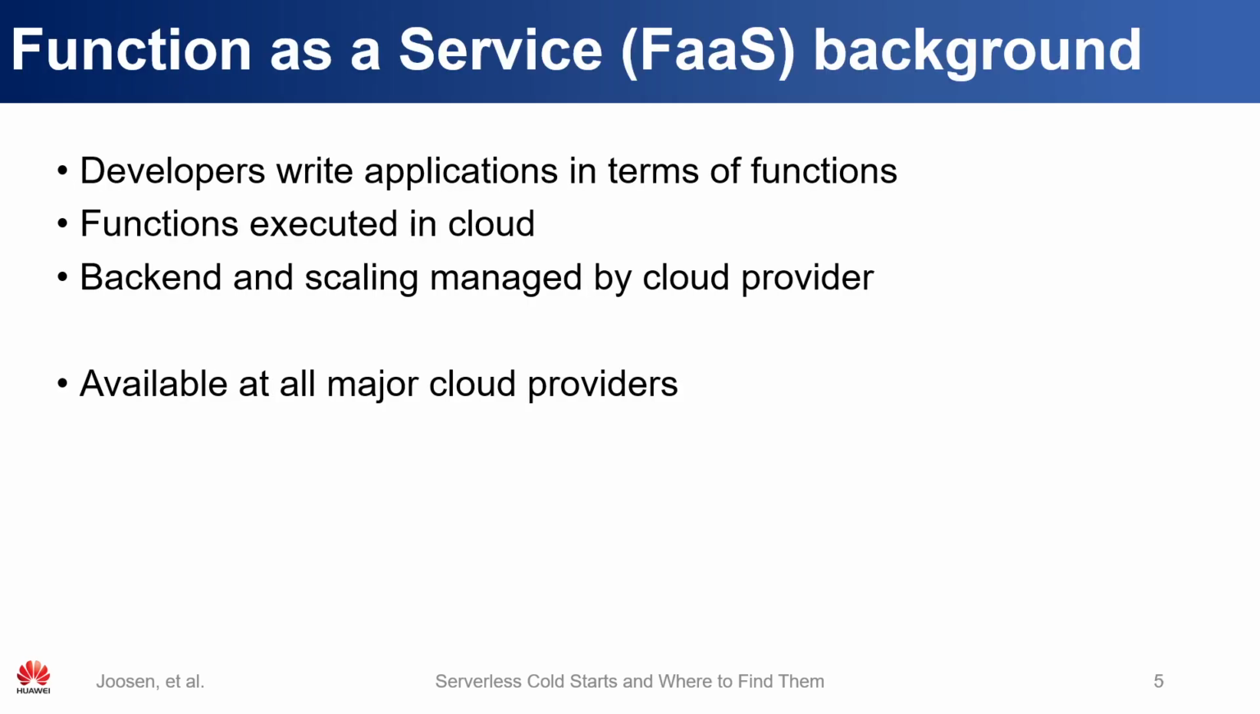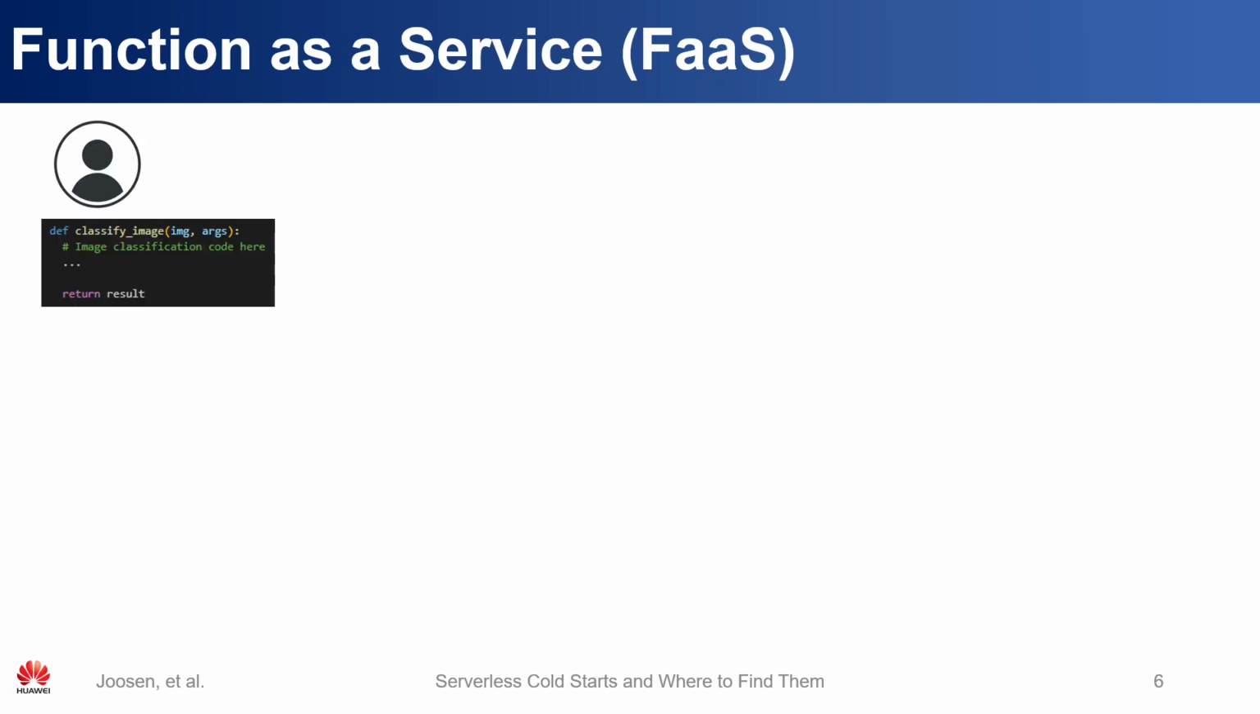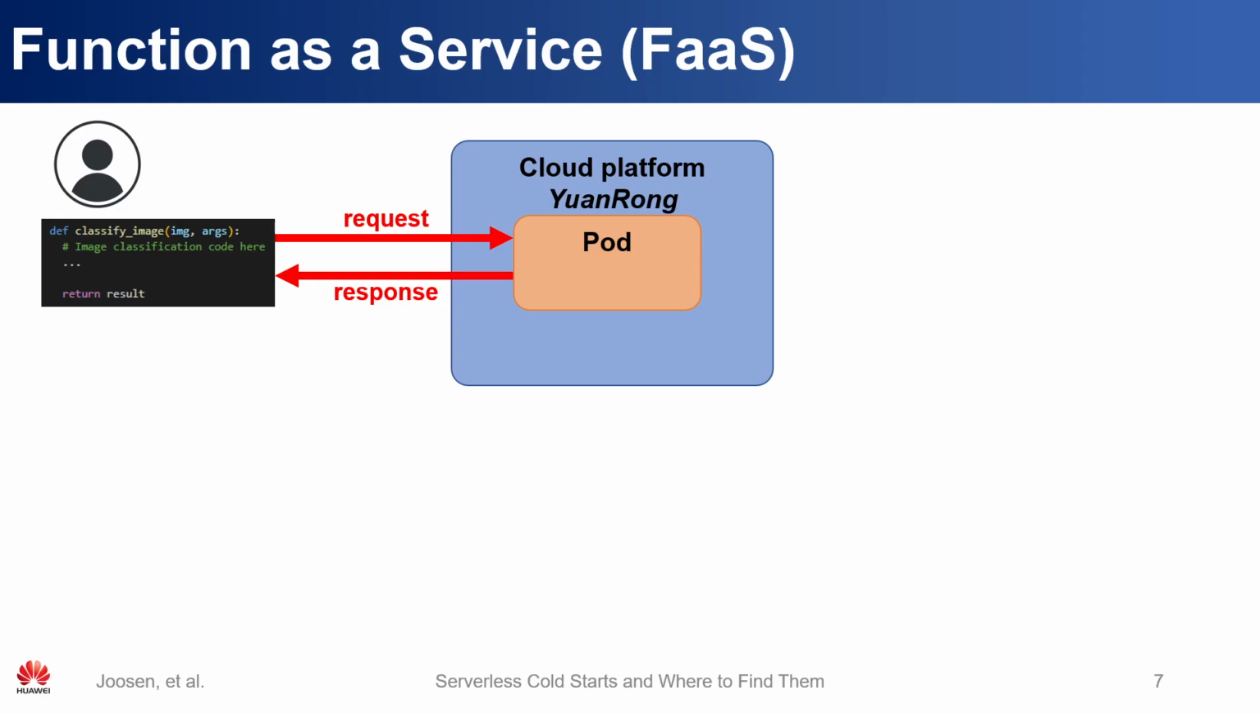So I'll briefly go over function as a service, which is a type of cloud product where developers write their application in terms of functions, and where exactly the function runs and other backend management is all left to the cloud provider. Nowadays, all major cloud providers have a service like this. You can imagine it pretty much as follows. The developer writes a function to do, for example, image classification, but it can really be any task. Once the user has written this function, you can give it inputs, and then it will be sent to the cloud to run in a pod, and then a response is returned back to the user.